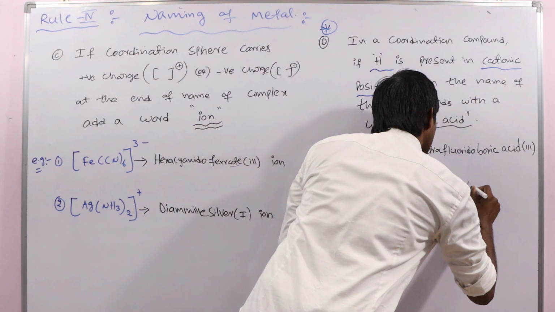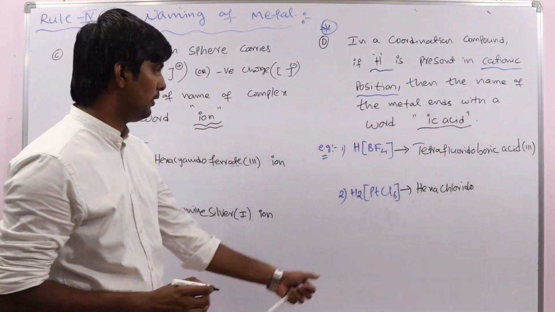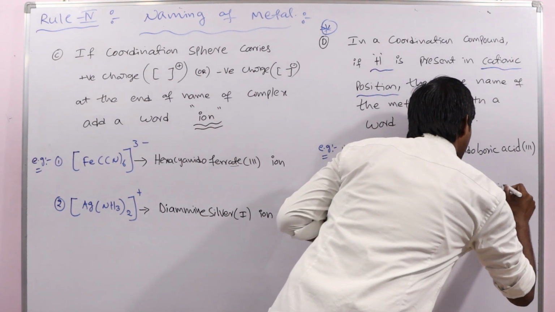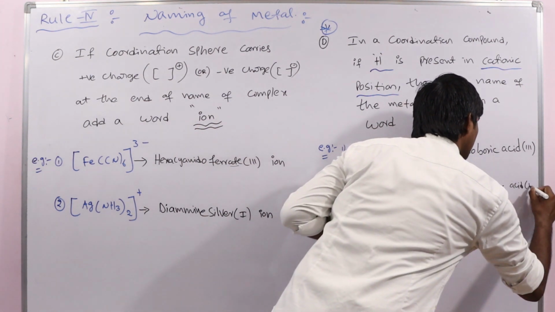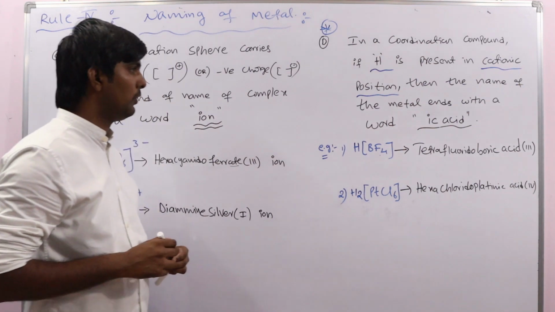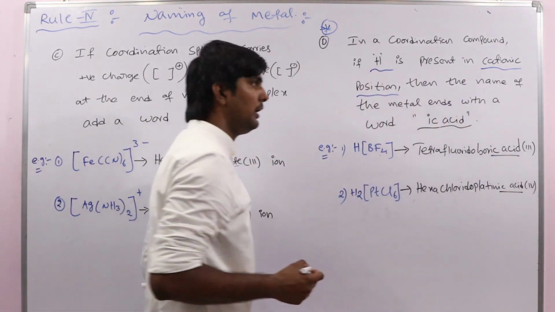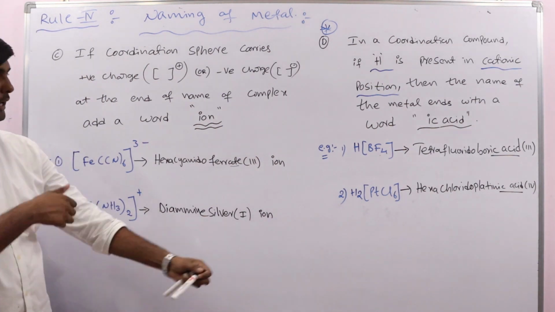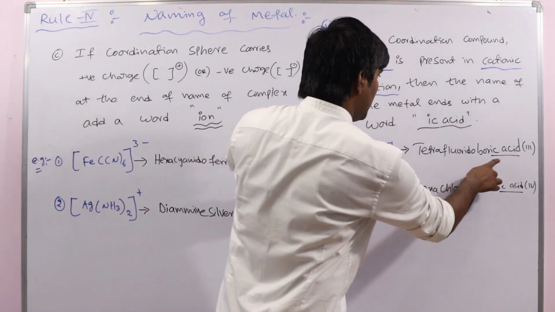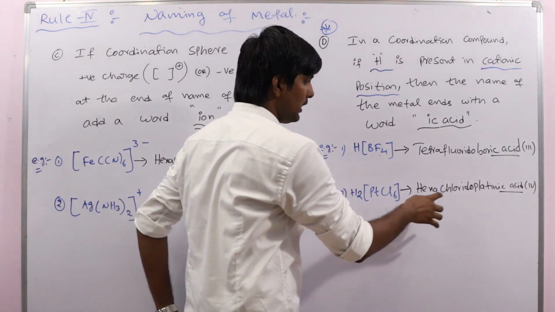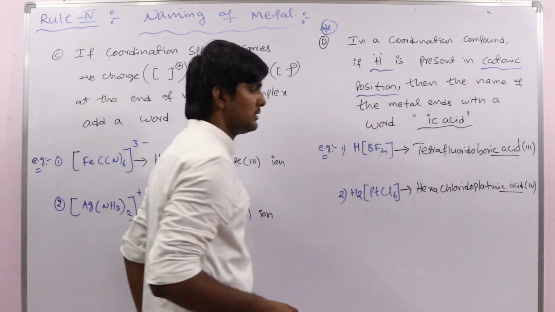Hexachlorido, hexachloridoplatinic acid. We are adding ic acid at the end of the name of the metal. Here for boron we are adding ic acid, boric acid. For platinum, here we are adding platinic acid.